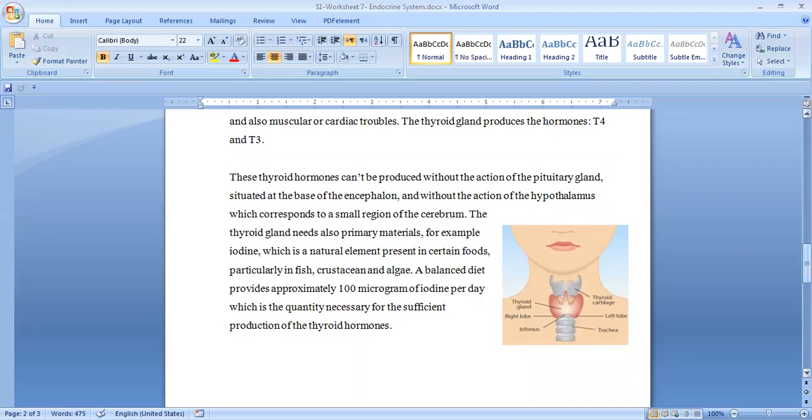Thyroid gland needs also primary materials, for example, iodine, which is a natural element present in certain foods, particularly in fish, crustaceans, and algae. A balanced diet provides approximately 100 micrograms of iodine per day, which is the quantity necessary for the sufficient production of the thyroid hormones T3 and T4.